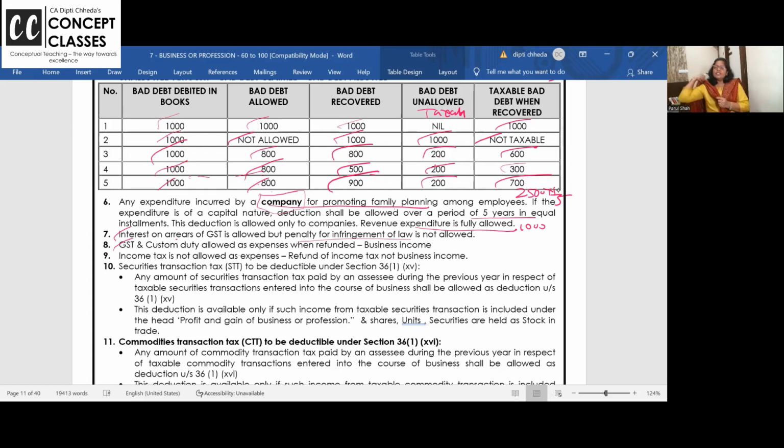So listen, dear students, they will give you the P&L credit side. Custom duty they'll give. Custom duty refund 3,000. GST refund 8,000. Is it your business income? Yes. Is it credited in the P&L account? Yes. Do you need to do add or less? No. GST is allowed as expense, so when you receive refund it is income. Income tax is not allowed as expense. Income tax refund is not allowed.